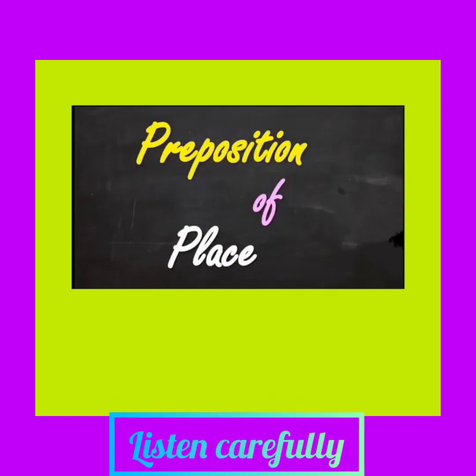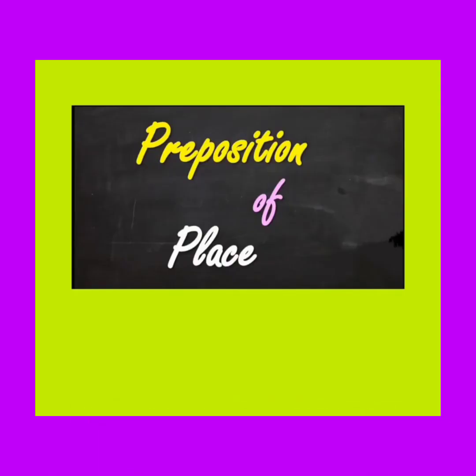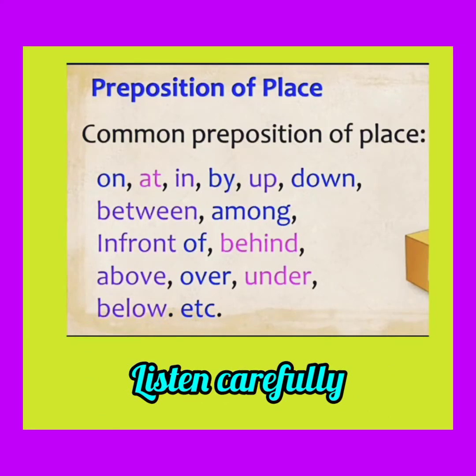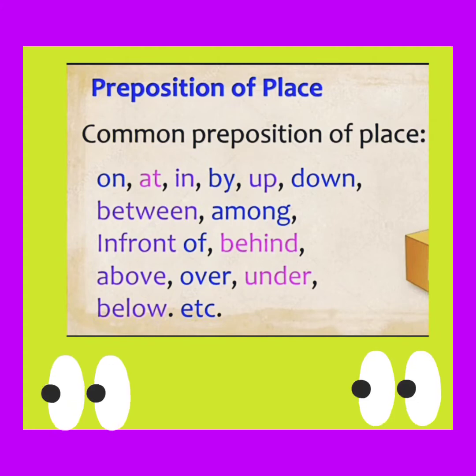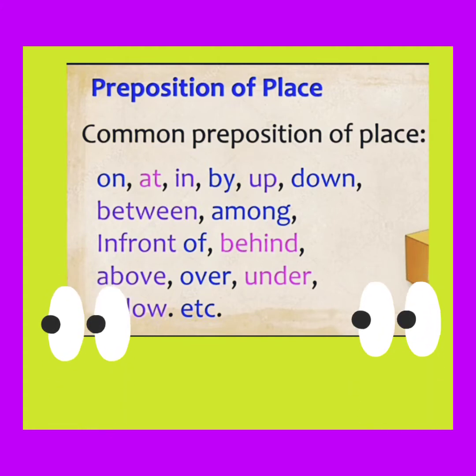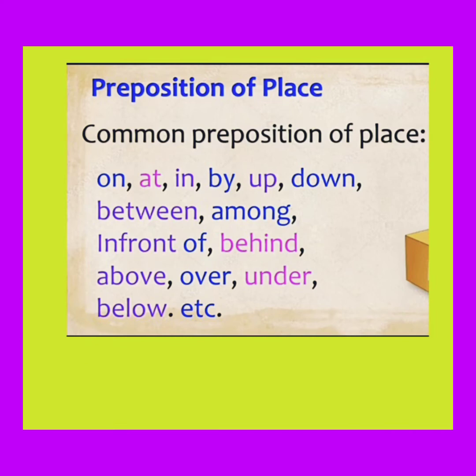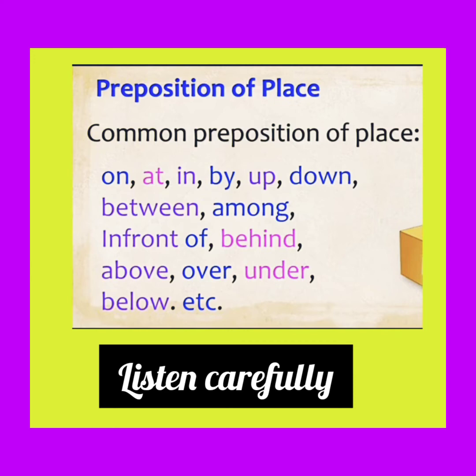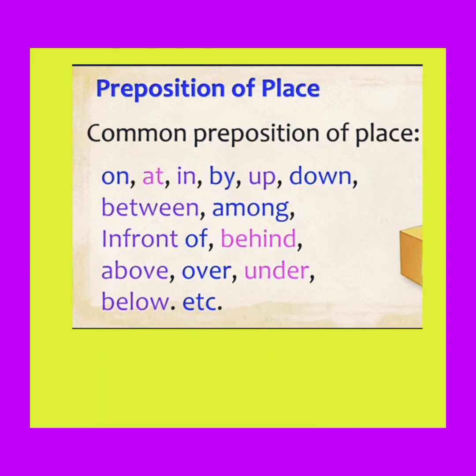Our second type of preposition is preposition of place. It tells us where an event has occurred or taken place. Very common prepositions of place are on, at, in, by, up, down, between, among, in front of, behind, above, over, under, below, etc. Now we will concentrate on how we can use them to give information about the place or location of something.